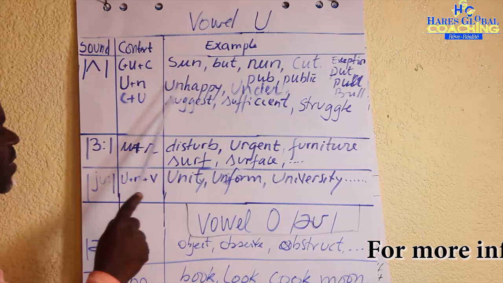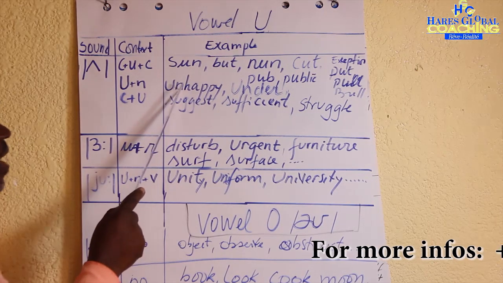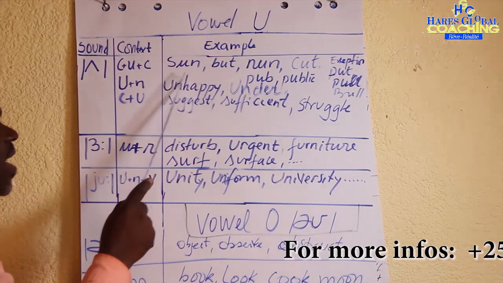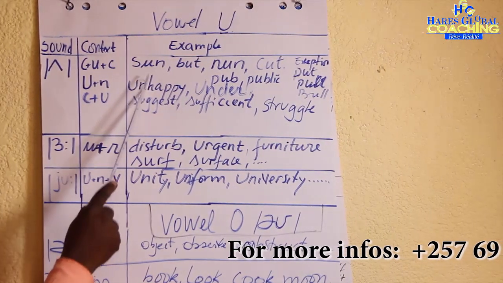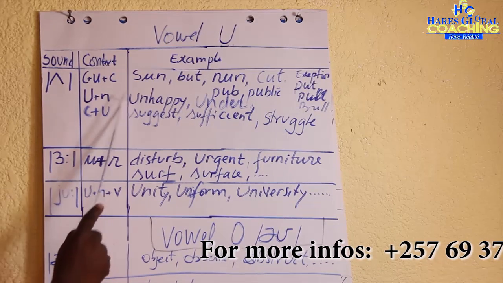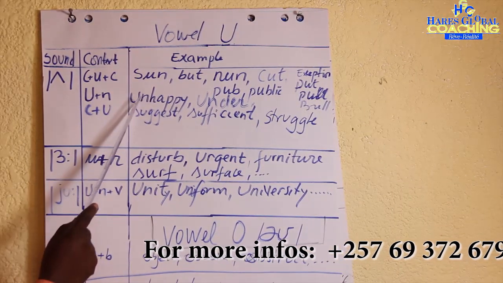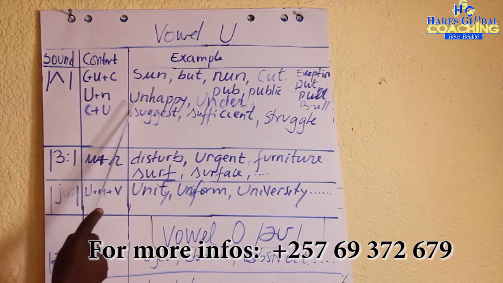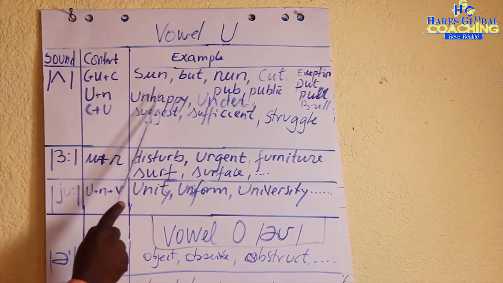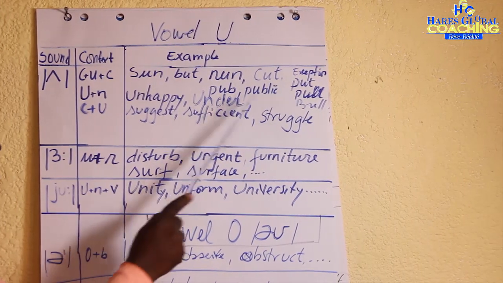Because after this, we have N and another consonant, so you are not going to read a different vowel here, but U plus N plus another consonant. Then you say unhappy, under, understand.